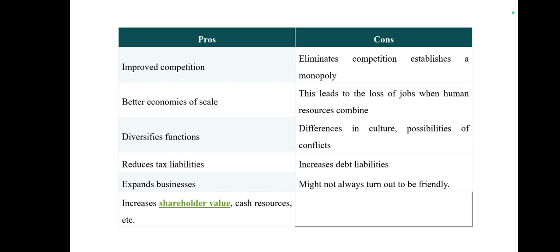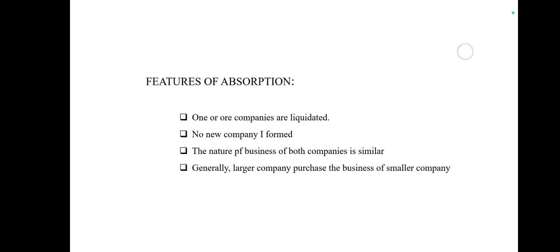Pros and cons of absorption: improved competition, eliminates competition, establishes a monopoly. Better economies of scale, but this leads to loss of jobs when human resources combine. Diversifies function, but differences in culture and possibilities of conflicts. Reduces tax liabilities and increases debt liabilities. Expands business, but might not always turn out to be friendly. Increases shareholders' value and cash resources, etc.